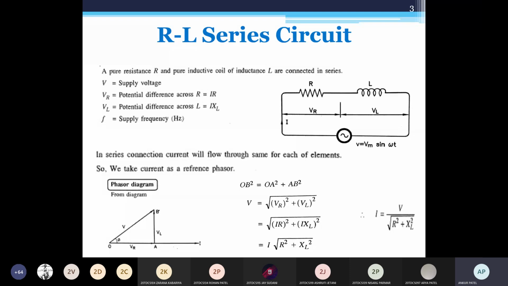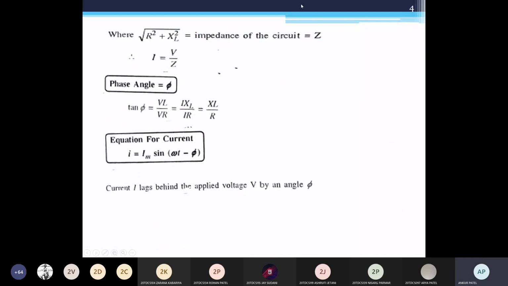So V by I means? Anyone? Resistance? Here we have a combination of loads, so you can't say resistor, you can say impedance. If you have more than one load, a combination of loads, that is called the impedance. So here V by I means Z. Okay, so don't be confused here. Here you need to use this impedance. So I is equal to V by Z, or you can say Z is equal to V by I.